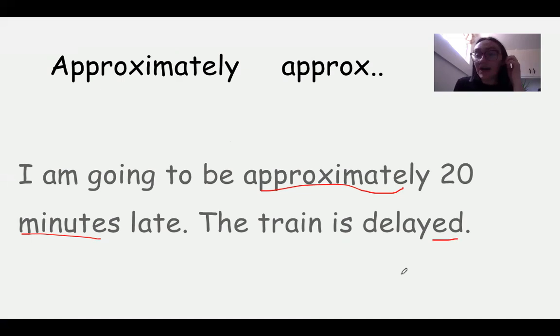There is a car accident on the I-15. You can say something like that. Or there is a car accident on Mario Capecchi Drive. You could say that. So approximately, or approx.